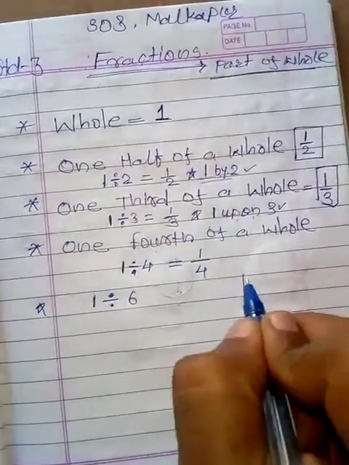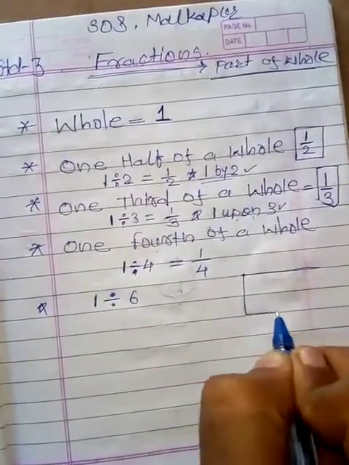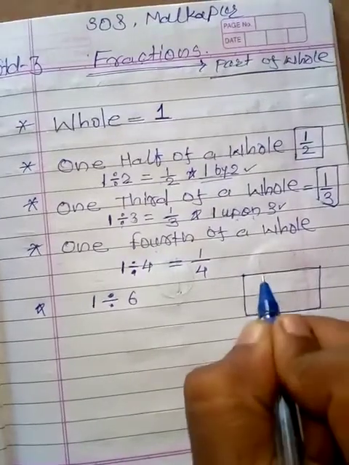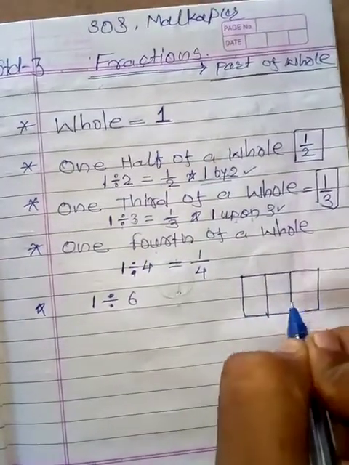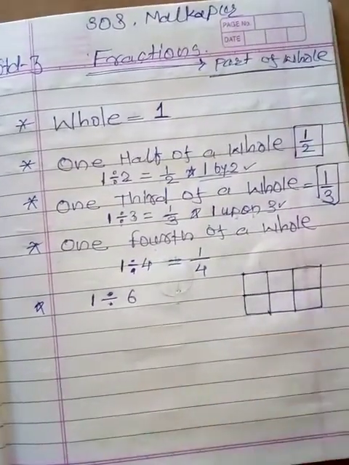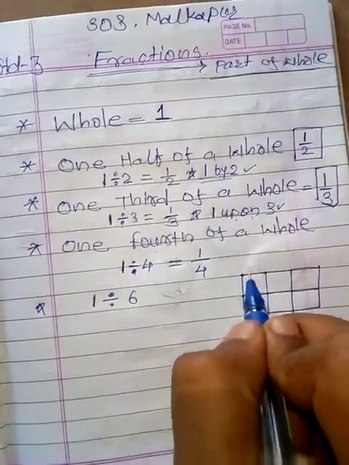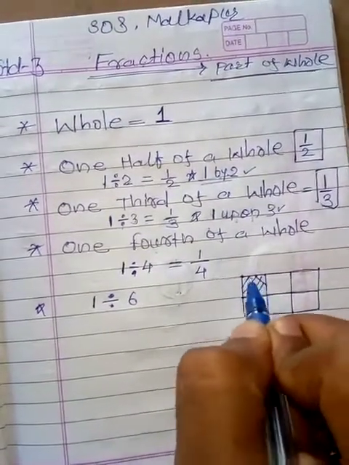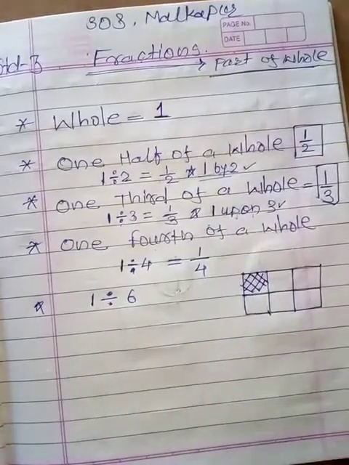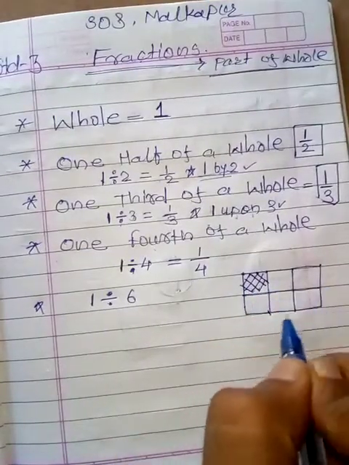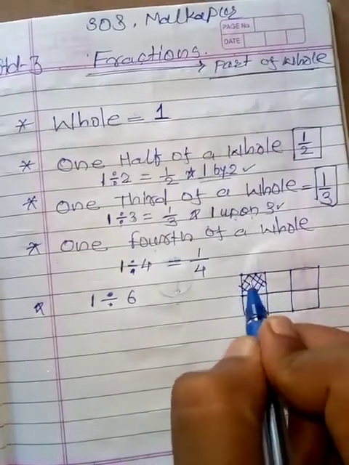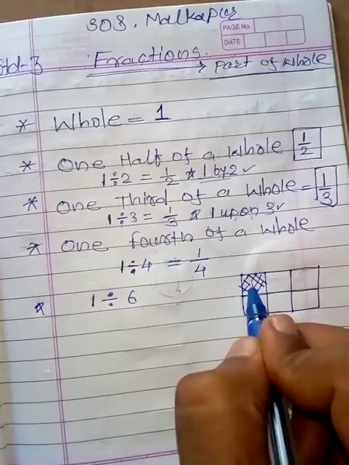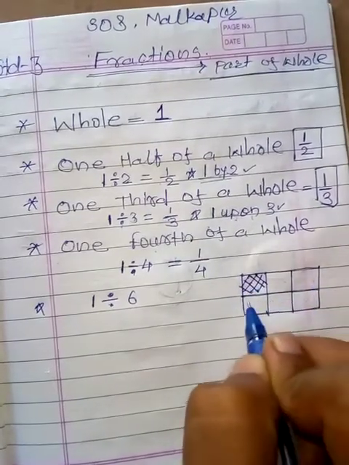Yes. Suppose there is one Cadbury Dairy Milk which you like more, and it has how many? 6 cubes. Yes or no? There are 6 cubes. So we can share this Cadbury among how many people? If each gets an equal part, 1 2 3 4 5 6, 6 people will get it.